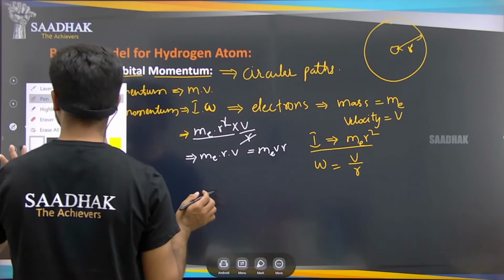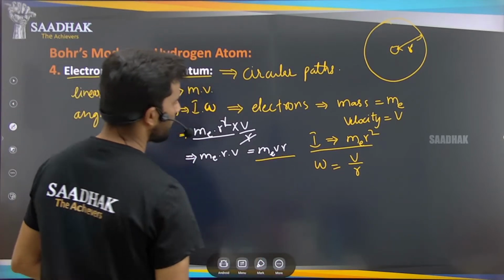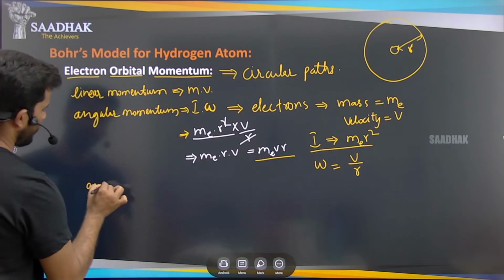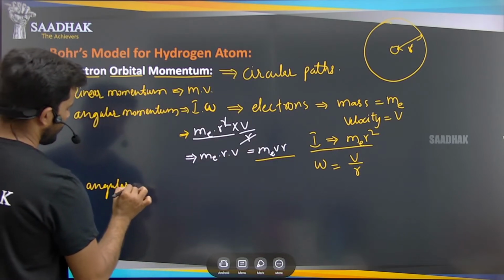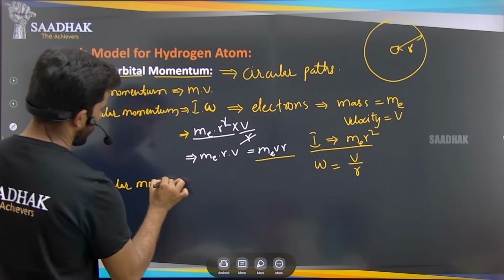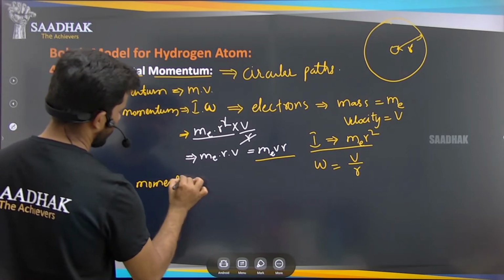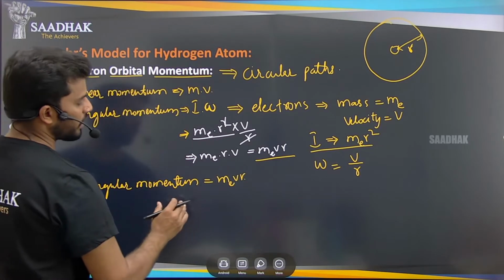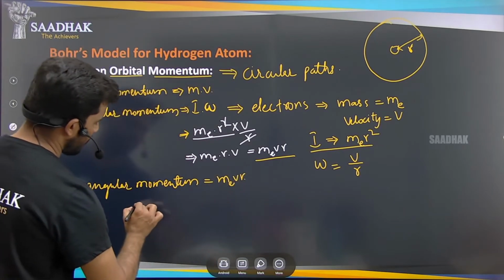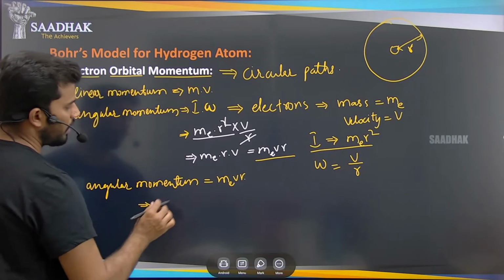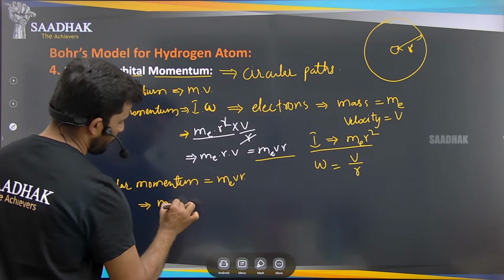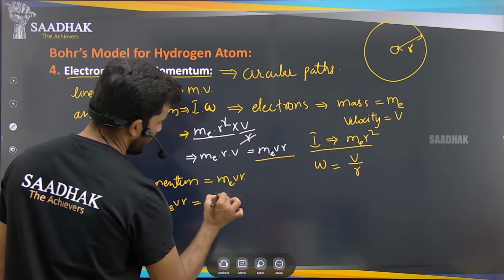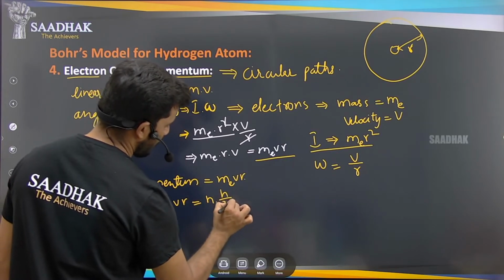So if you compare it to the experimental result, Bohr explained that m v r is equal to n h by 2 pi.